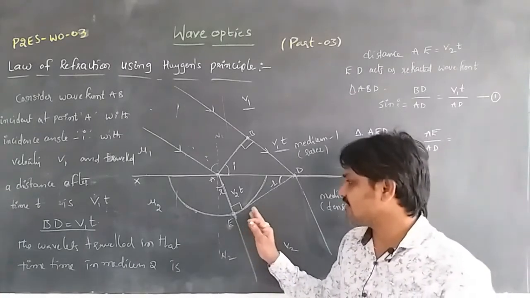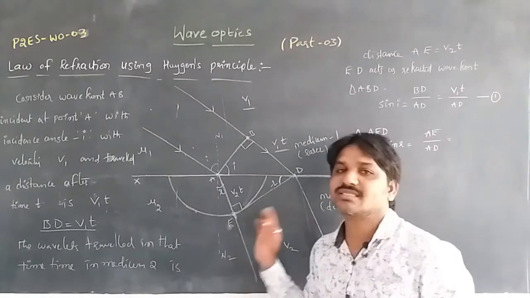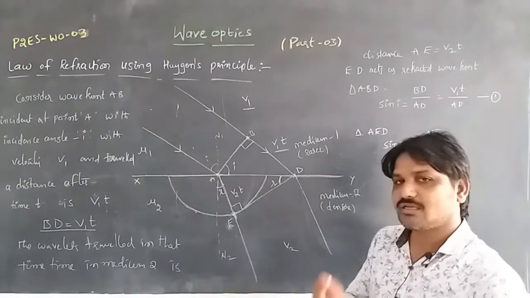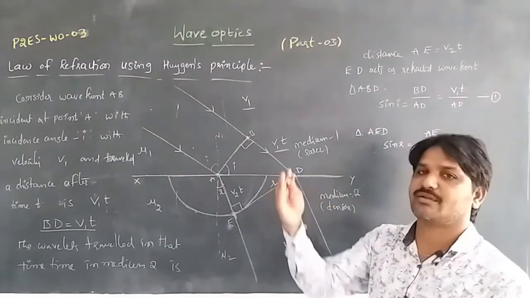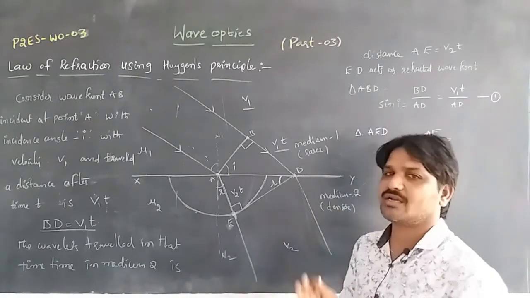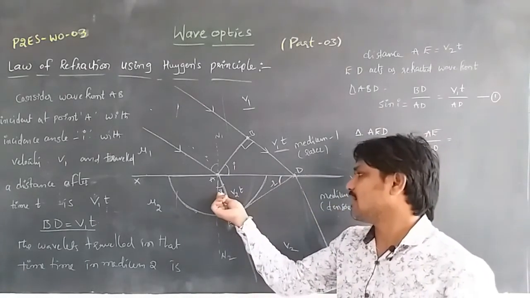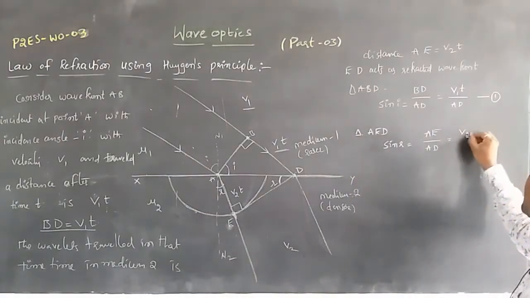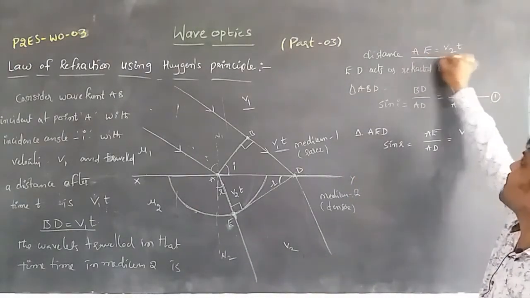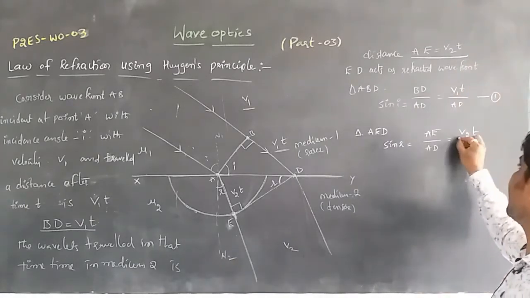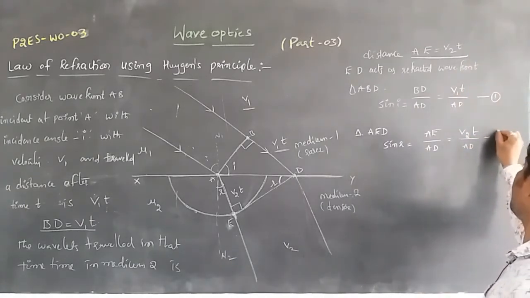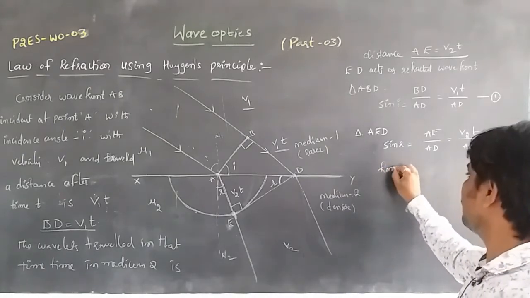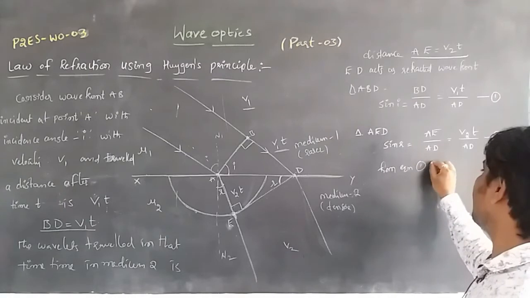That is why the wavelets move towards the normal. If light moves from a denser medium to a rarer medium, it moves away from the normal. So AE is equal to v2 t, and sin r is equal to v2 t by AD. Consider this equation number 2. Now, from equation 1 and 2.